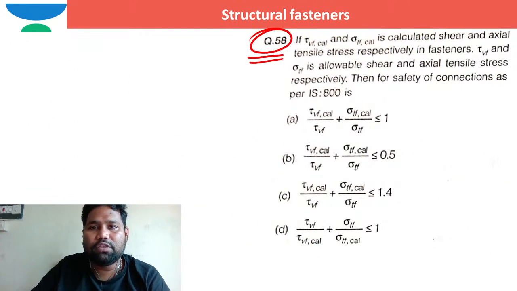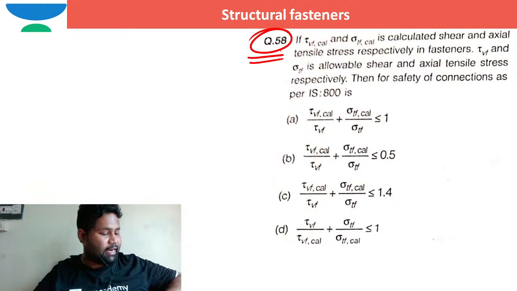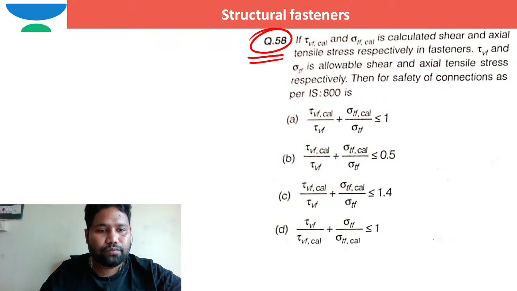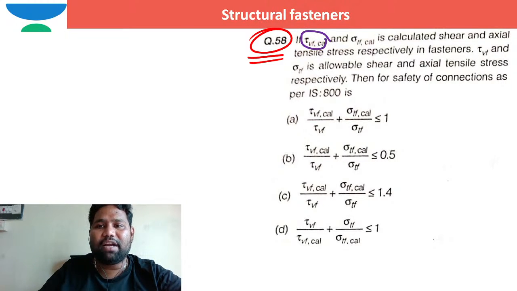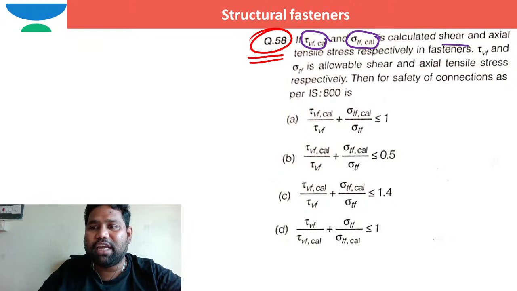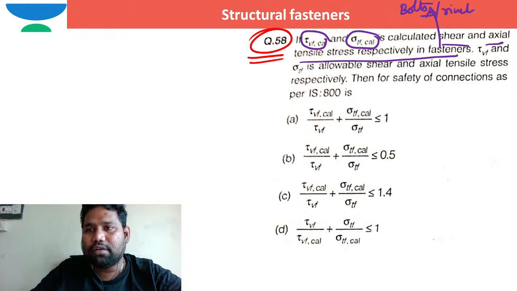I hope you are able to see. If tau VF, that is the shearing stress calculated, and sigma TF, that is the tensile stress calculated, are the calculated shear and axial tensile stresses respectively in fasteners. Fasteners means maybe bolts or rivets, right?